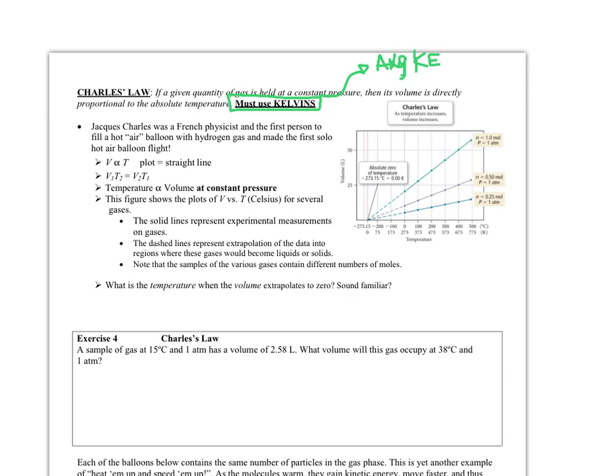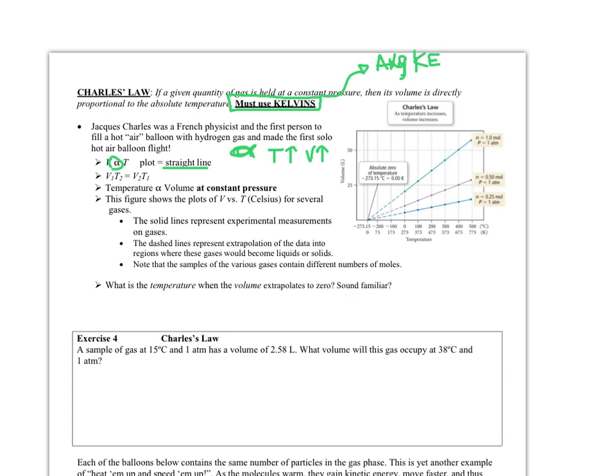So basically what you'll see is volume is directly related, so it gives us a straight line plot. This little symbol right here that you see, that's a direction, like a lot of times that's used for direct proportionality. So that means directly proportional. So that means if one goes up, the other goes up. So if my temperature increases, my volume goes up or increases.